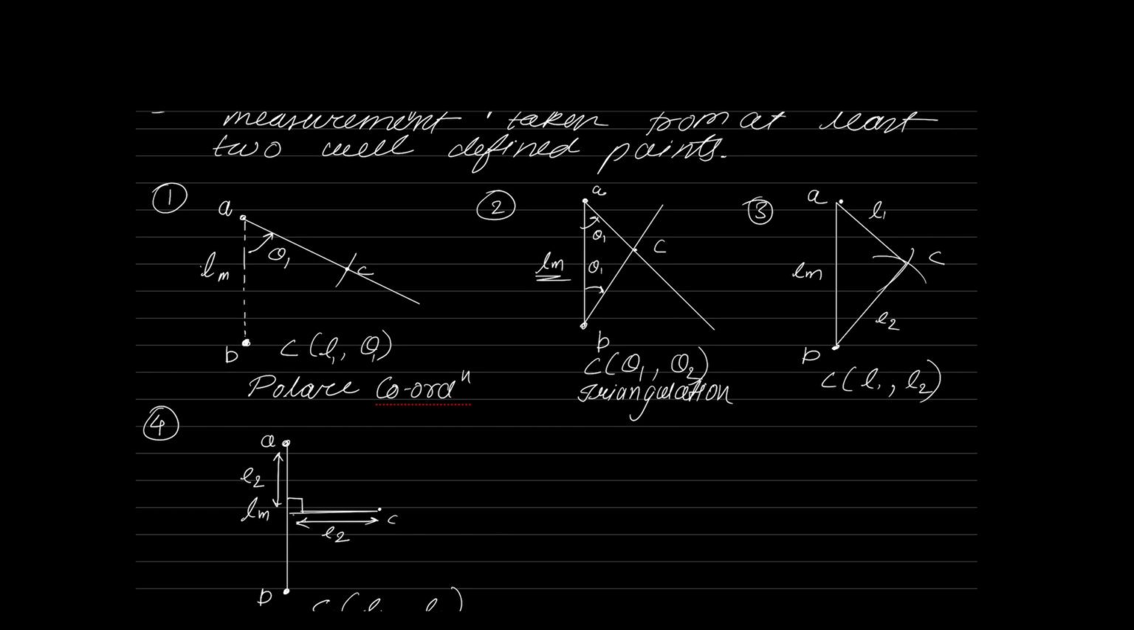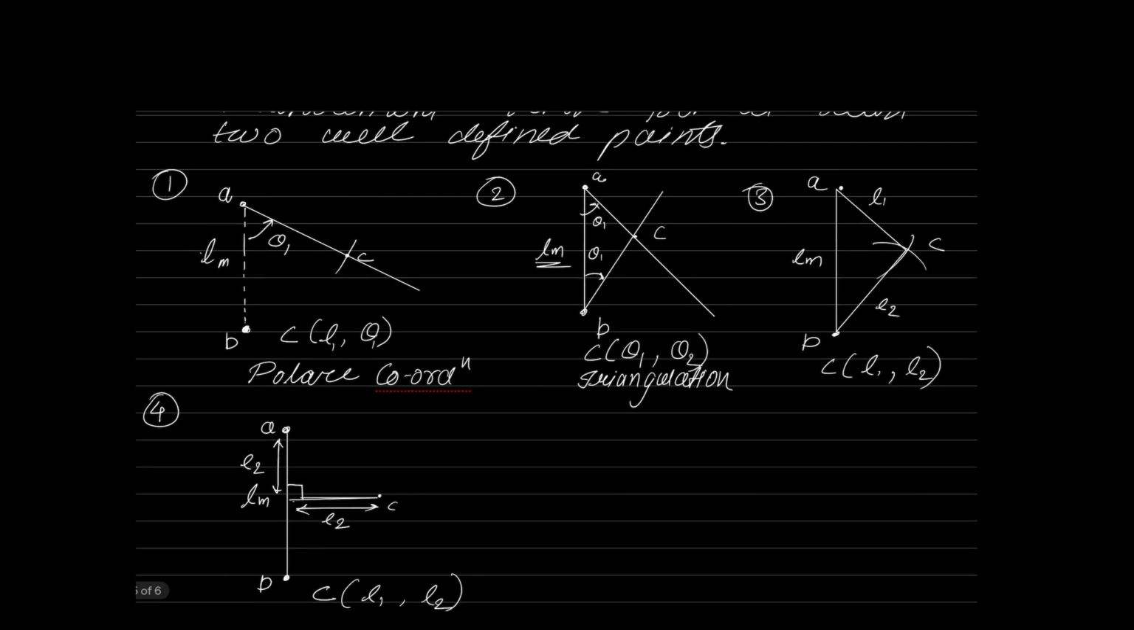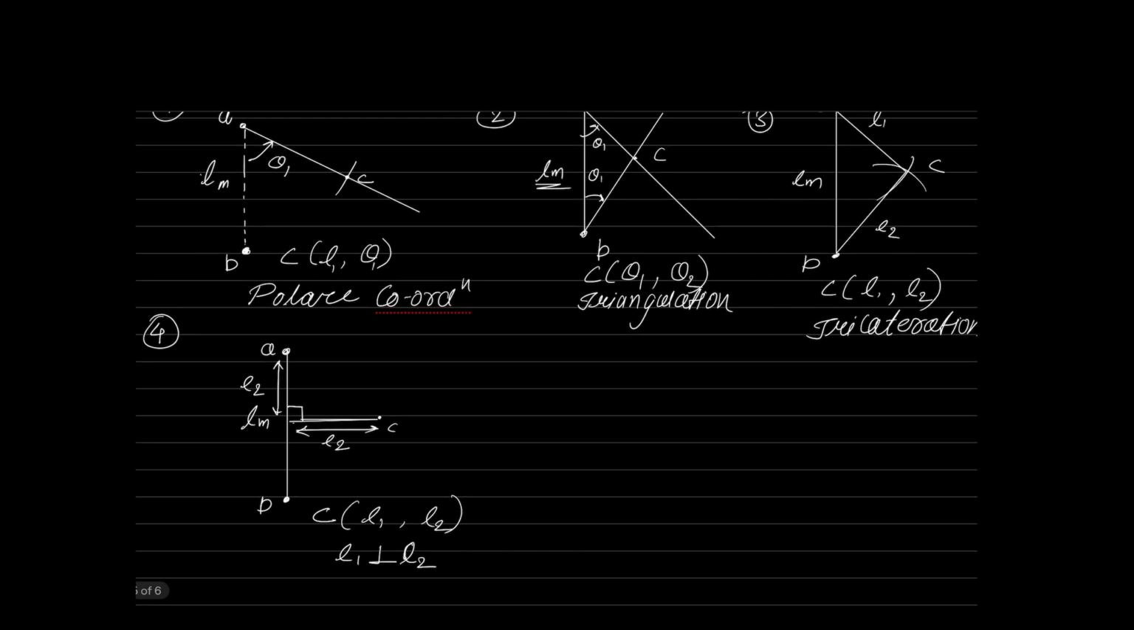Now this particular third one is a different variety of the second. In the second one, triangulation, all angles are measured. But in the third one, no angles are measured, only distances are measured. So this is a special type of triangulation known as trilateration. This is known as trilateration system of plotting points. And this fourth one is what we call rectangular coordinate system of plotting points.